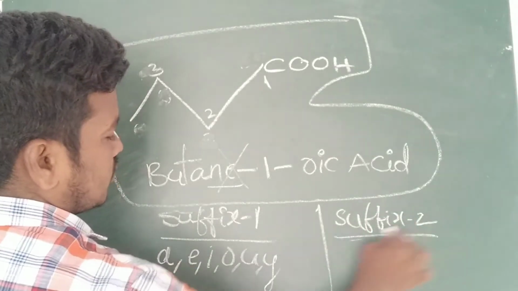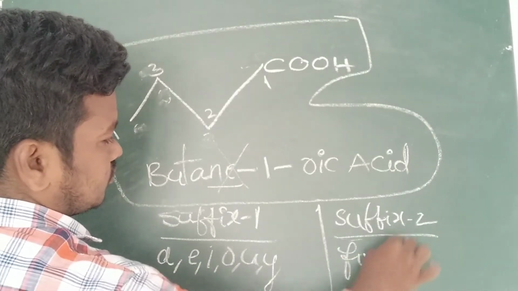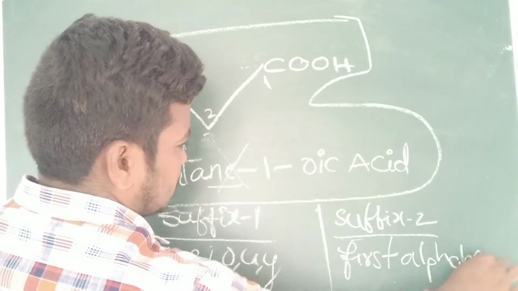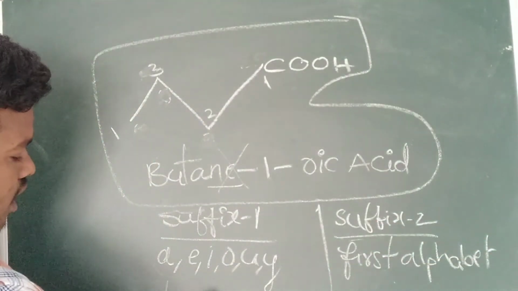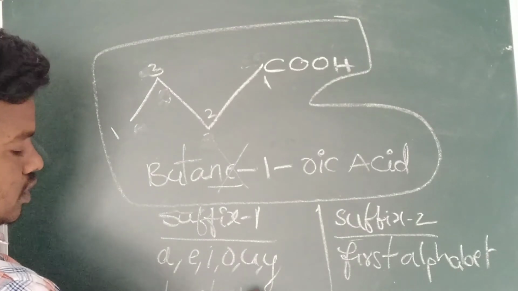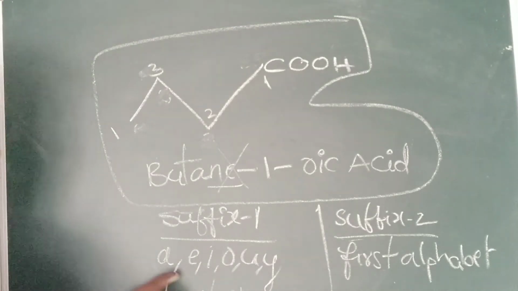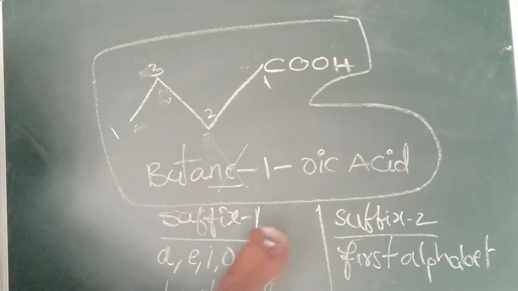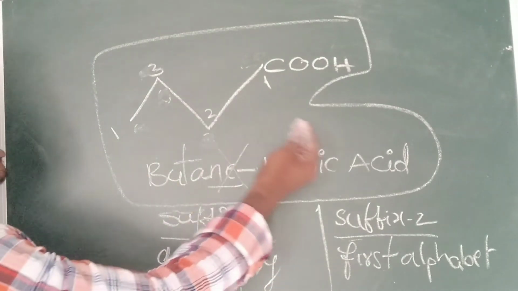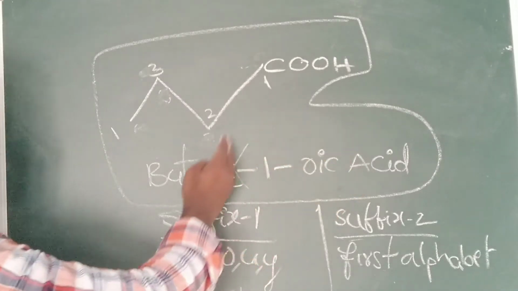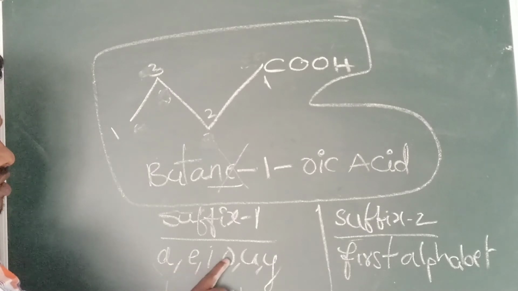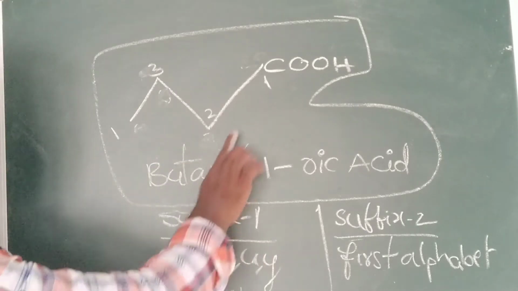Particular functional group, first letter or first alphabet, and this is the last alphabet: A, E, I, O, U, Y. They should not be conjugated. In simple words, I can say that in the presence of suffix 2, suffix 1 should not end with A, E, I, O, U, Y. That's why we can remove it.